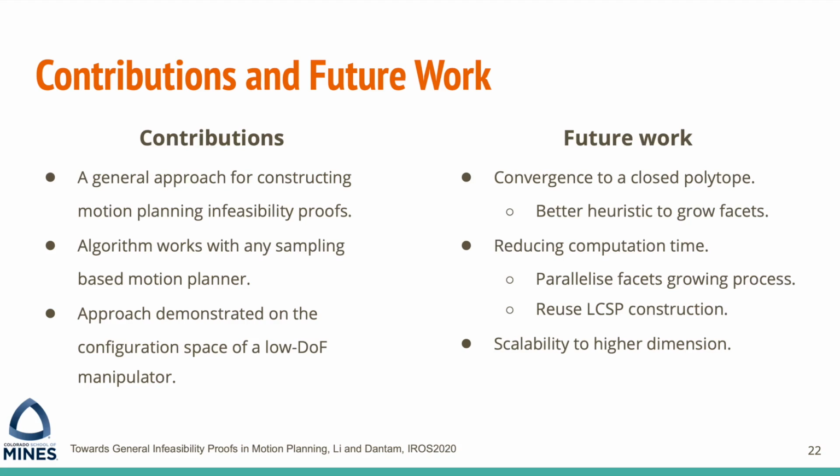To summarize, in this paper, we proposed a general approach for constructing infeasibility proofs in motion planning. This algorithm works with any sampling-based motion planners, and we demonstrated this algorithm in the configuration space of a robot arm. There is still a lot we can do for future work. First, the new ball generation process affects convergence to a closed polytope. We will investigate better heuristics to improve convergence to close the polytope.